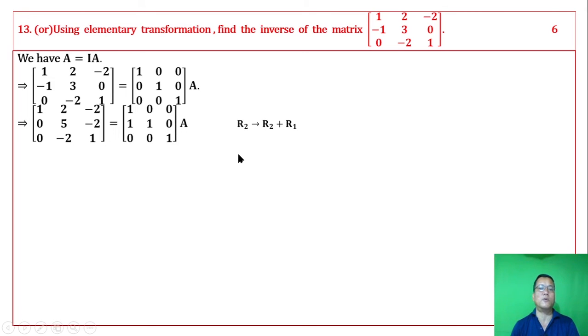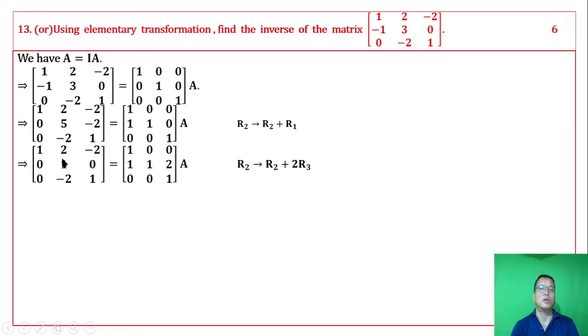Next operation: the third row becomes third row minus 2 times the second row. Doing this, 5 minus 4 gives 1. So we get 1 0 0 1. This operation is applied to A. In the matrix, 1 0 minus 2 changes, and the second row times 2 is subtracted from the third row.